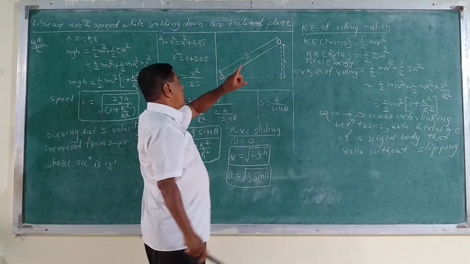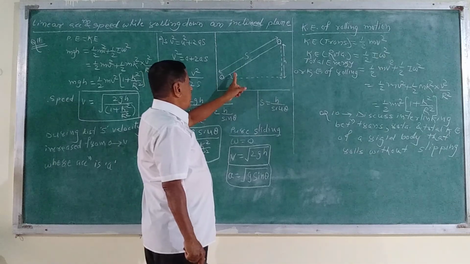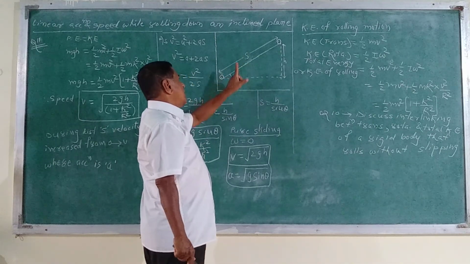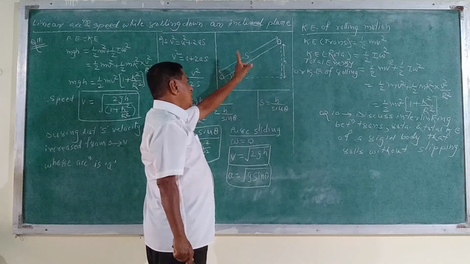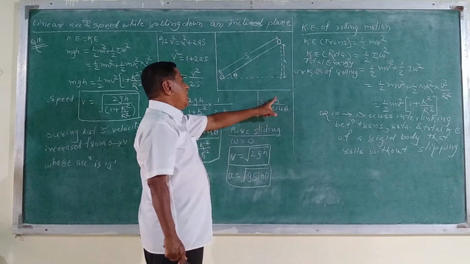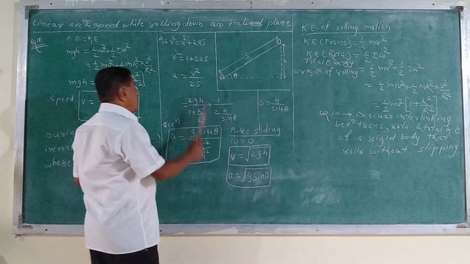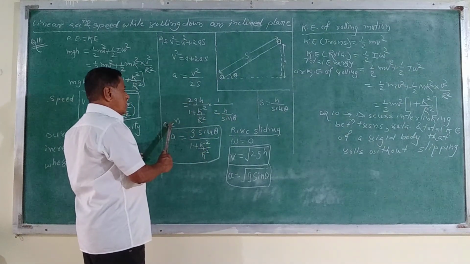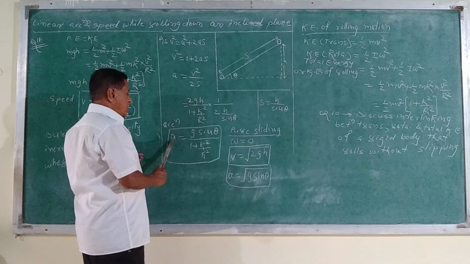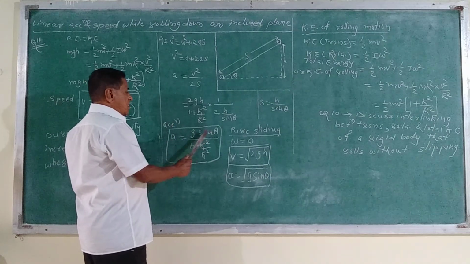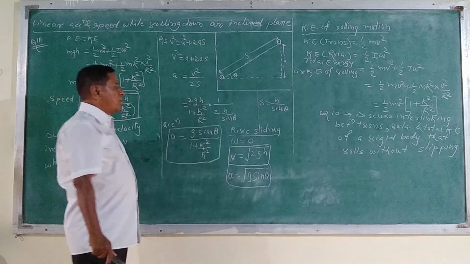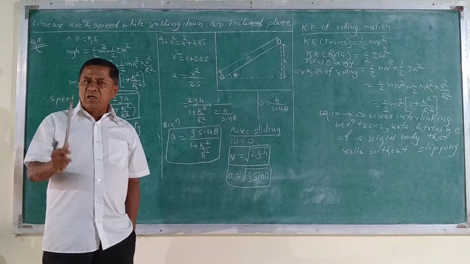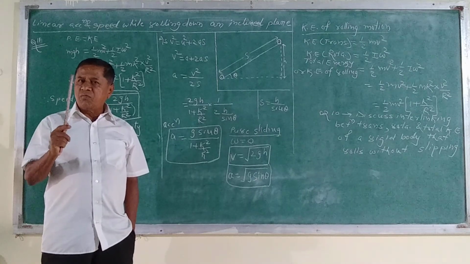This is the s. Now the s can be obtained from this formula, that is sin theta is equal to h upon s. Therefore, s is equal to h upon sin theta. Substitute the value of s, h upon sin theta. The formula comes out to be acceleration a is equal to g sin theta upon 1 plus k square upon r square. This is the acceleration of the rolling motion along the inclined plane.